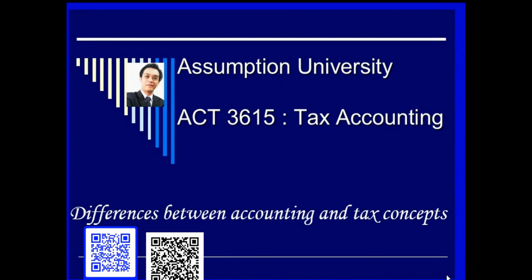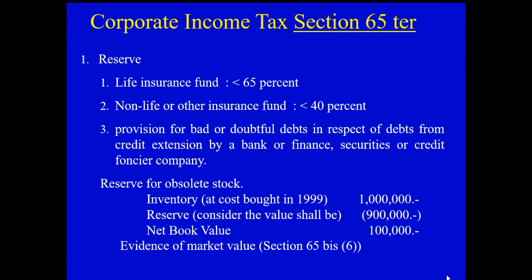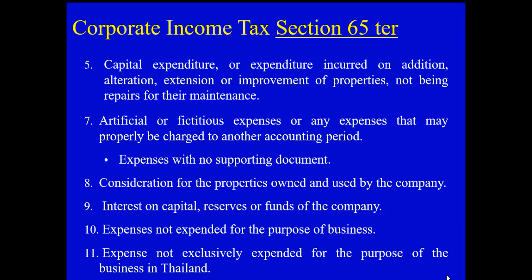This has another one for the expense which cannot be deductible in the calculation. For example, artificial expense or fictitious expense, which has the character that it has no supporting document or it does not have the actual expense in the physical period. Or it can be the expense which properly should be charged to another accounting period. Since the conception of the recognition, even the revenue or expense, should be based on the accrual basis.